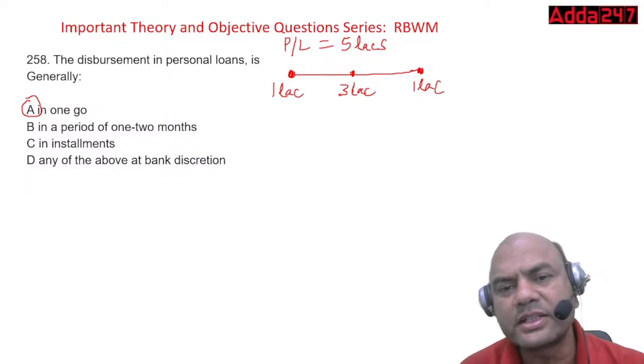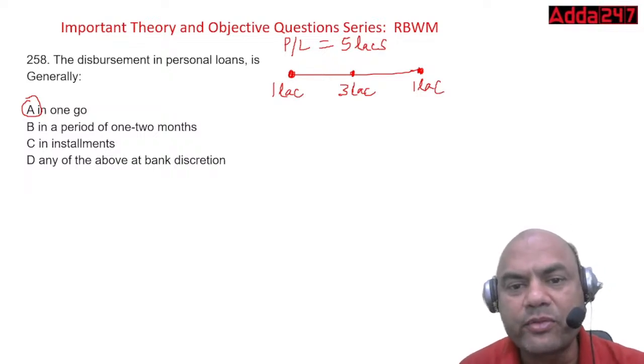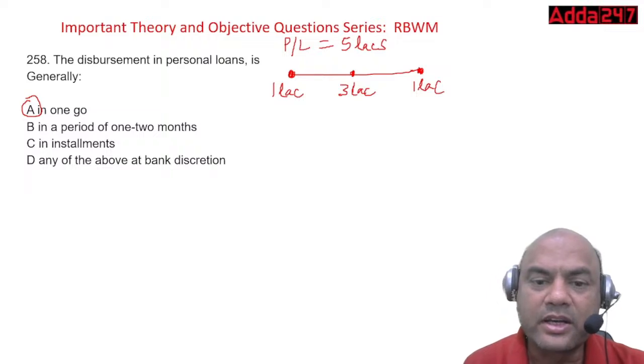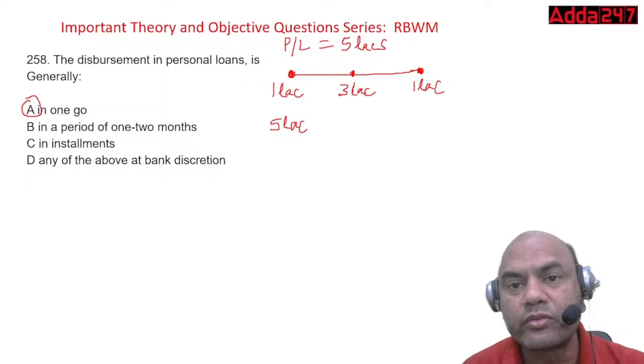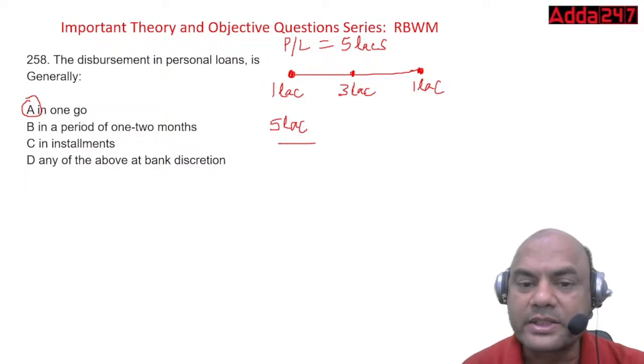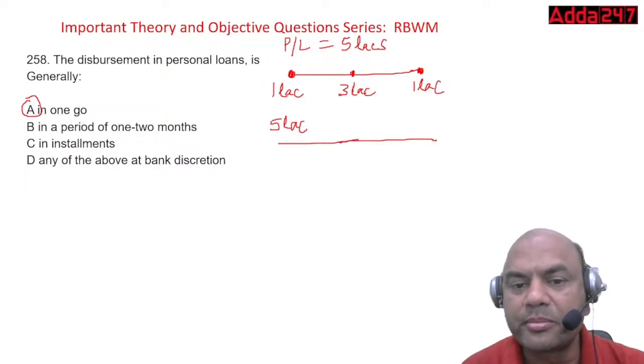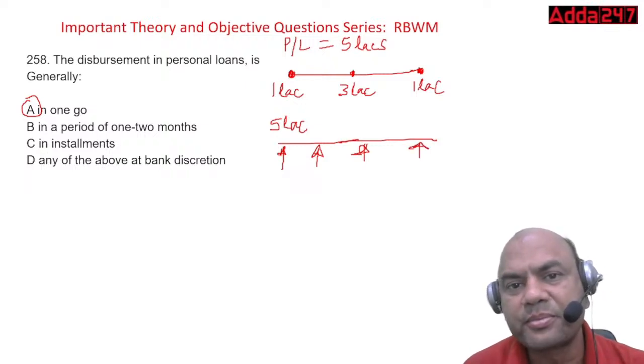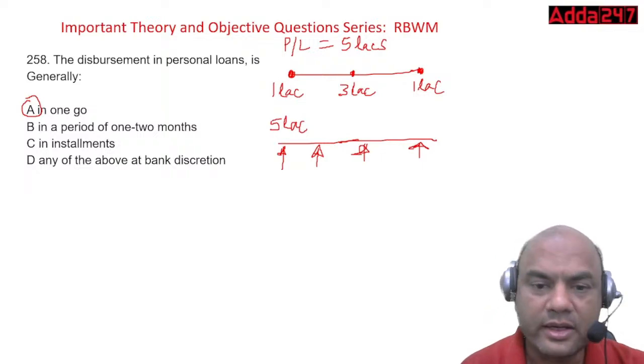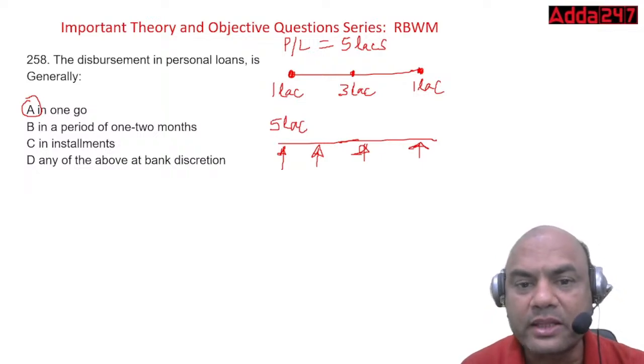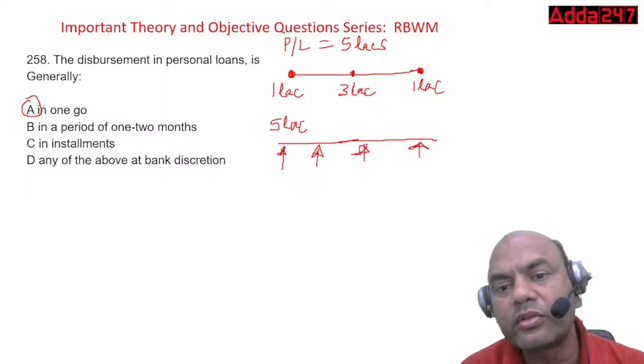So on the last month, I require 1 lakh rupees. If this is the case, and if you disburse me the complete 5 lakhs now only, the EMI will start on what amount? This complete 5 lakhs, right? I'll have to pay the EMI on the complete 5 lakhs, and the interest will be charged on it. But I don't need it right now. So why should I pay for your extra 3 lakhs and 1 lakh? So I'll ask the bank to disburse 1 lakh now, 3 lakh later, 1 lakh later.